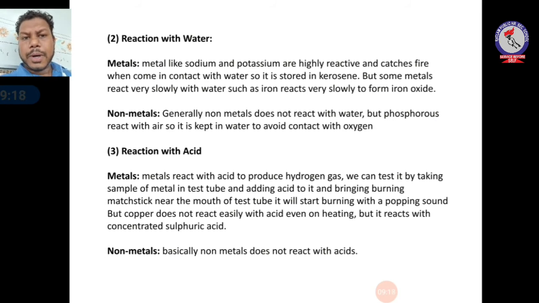The third property is reaction with acid. So first it is of metals. Metals react with acid to produce hydrogen gas. All the metals react with acid to produce hydrogen gas. We can test it by taking a sample of metal in a test tube and adding some amount of acid to it. After we add acid to the test tube, hydrogen gas will be produced.